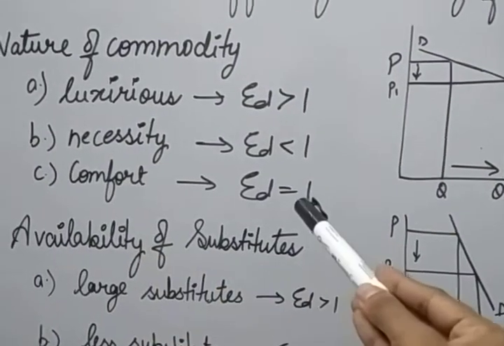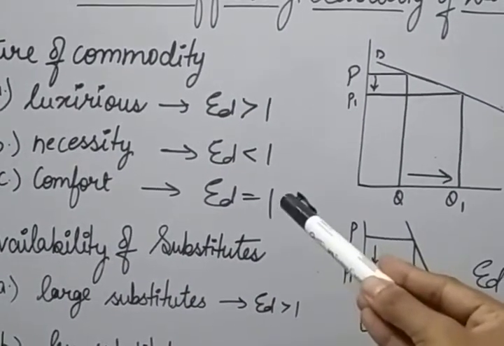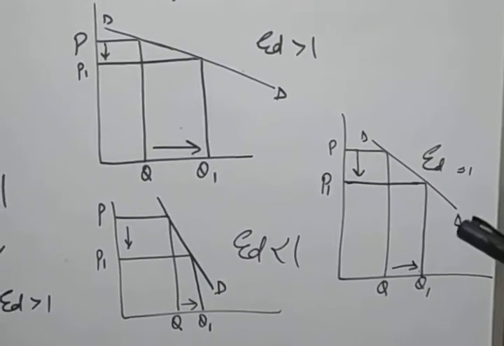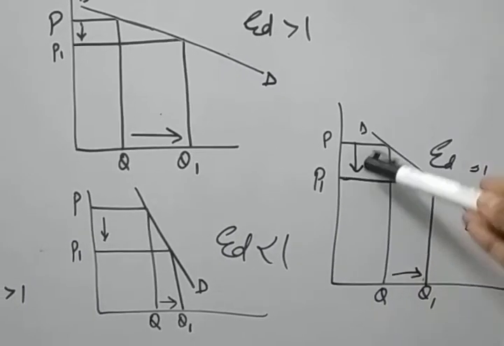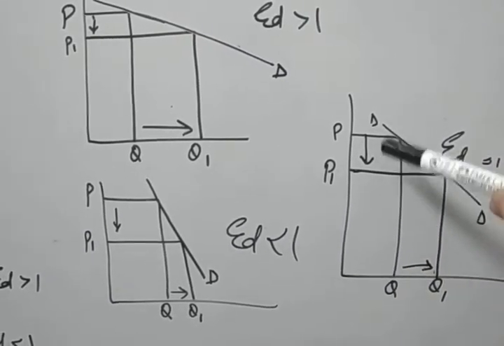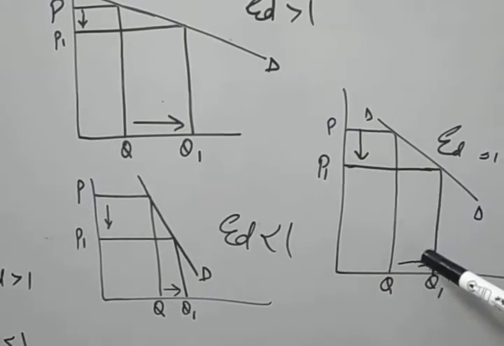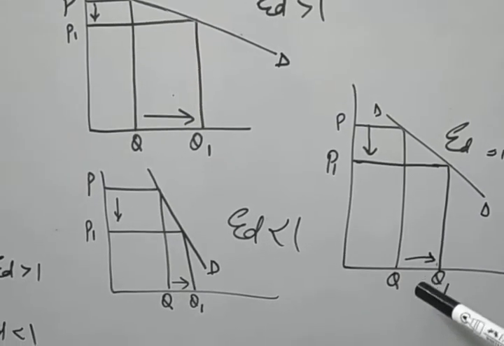Now the last one is comfort goods. Comfort goods are those goods for which the elasticity will be unitary. That means you can see the change in the quantity is equal to the change in the price. If there is a 10% or 20% reduction in the price, the quantity will also change by 10% or 20%.